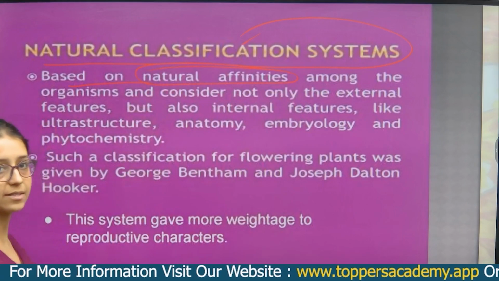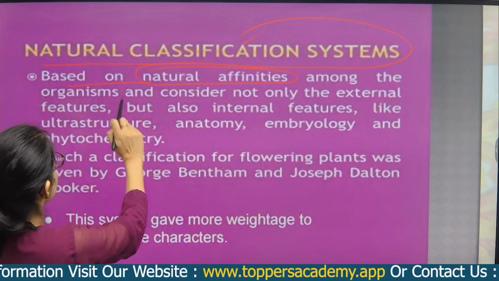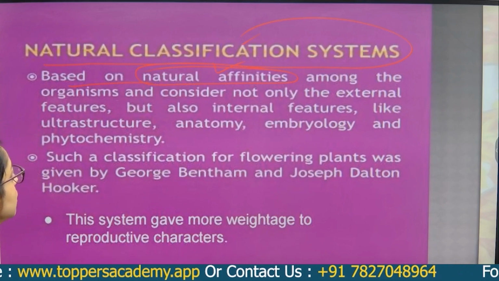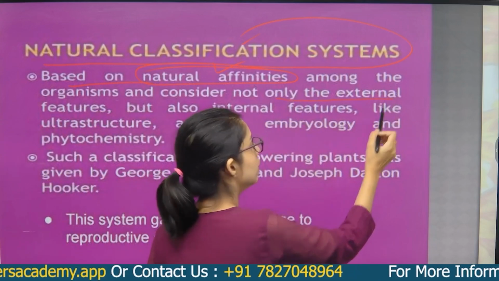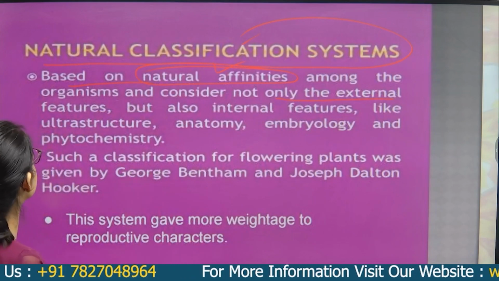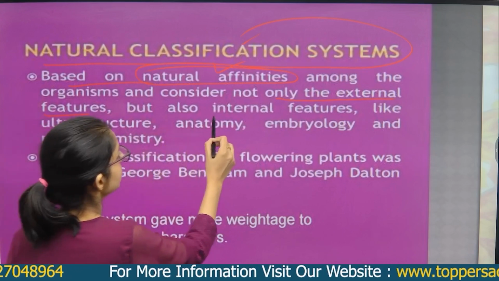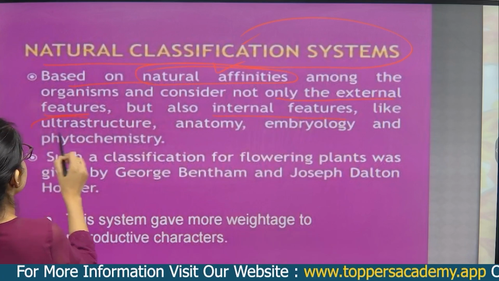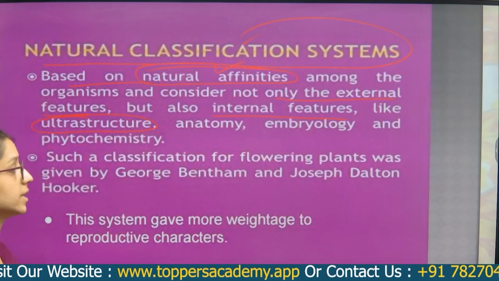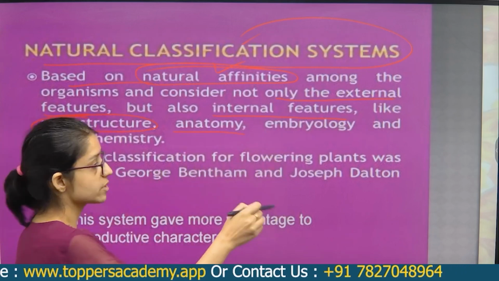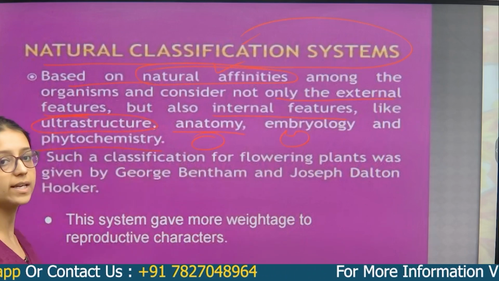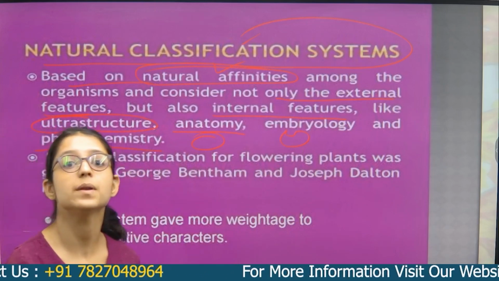In the NCERT it is written that the natural system of classification is based on natural affinities among the organisms, and considers not only the external but also the internal morphology, internal physiology, ultrastructure (what is inside the plant cell), anatomy, embryology (formation of the embryo), and phytochemistry, what kind of chemicals are released by the plants.